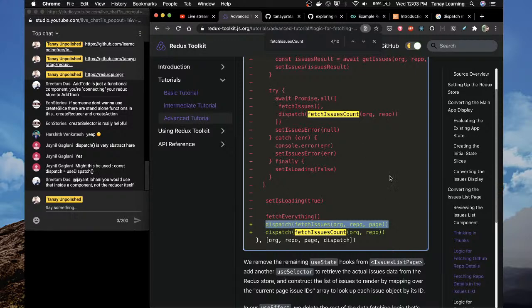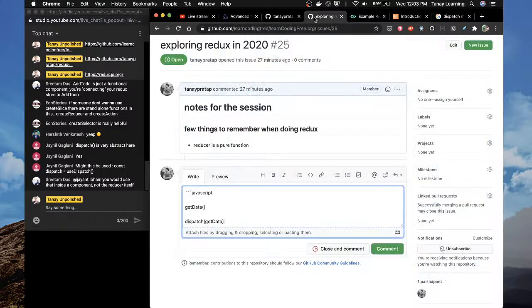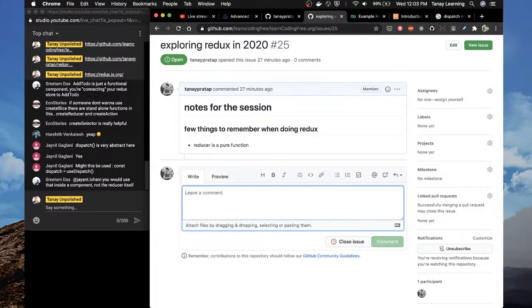So till now, how many things have we learned? Let's do a revision. So we learned there is now a create slice, and there is a create selector. These are the new things we learned.